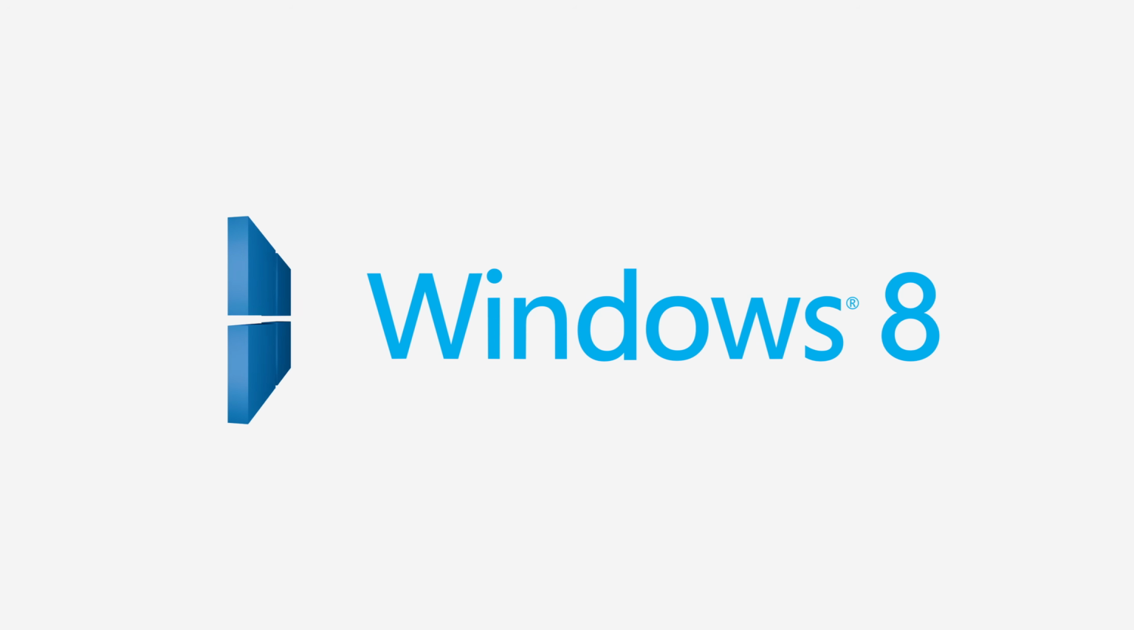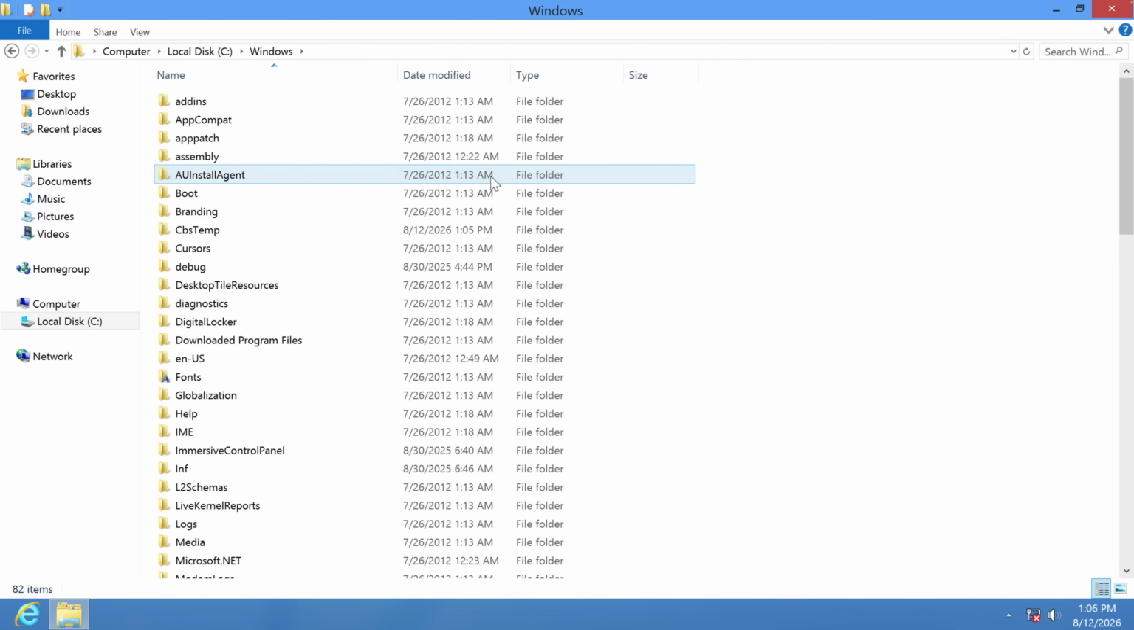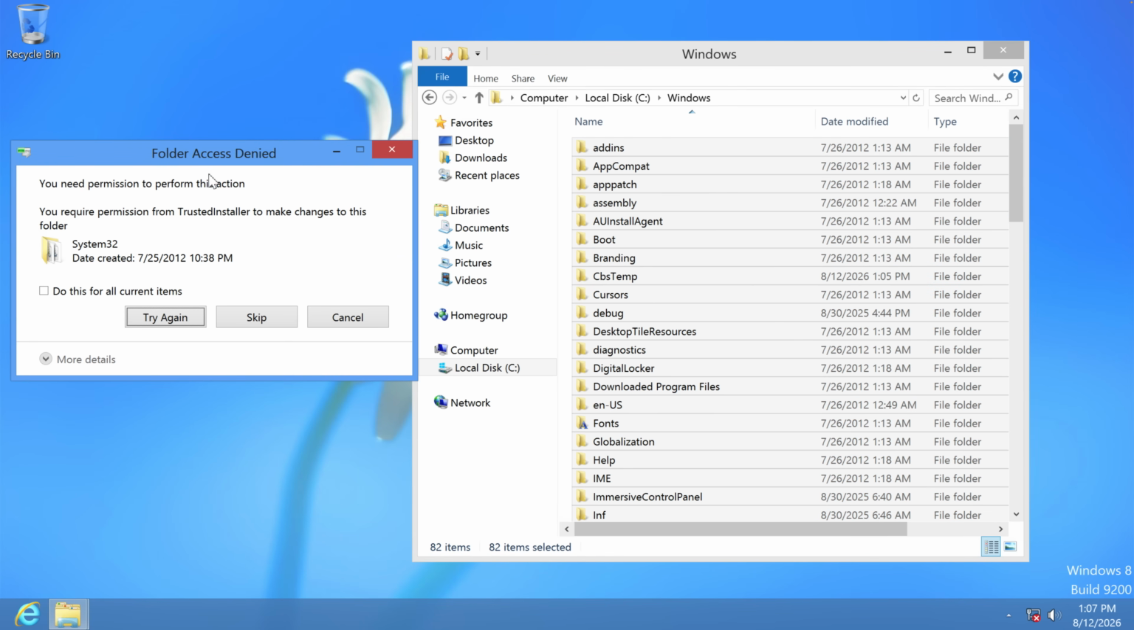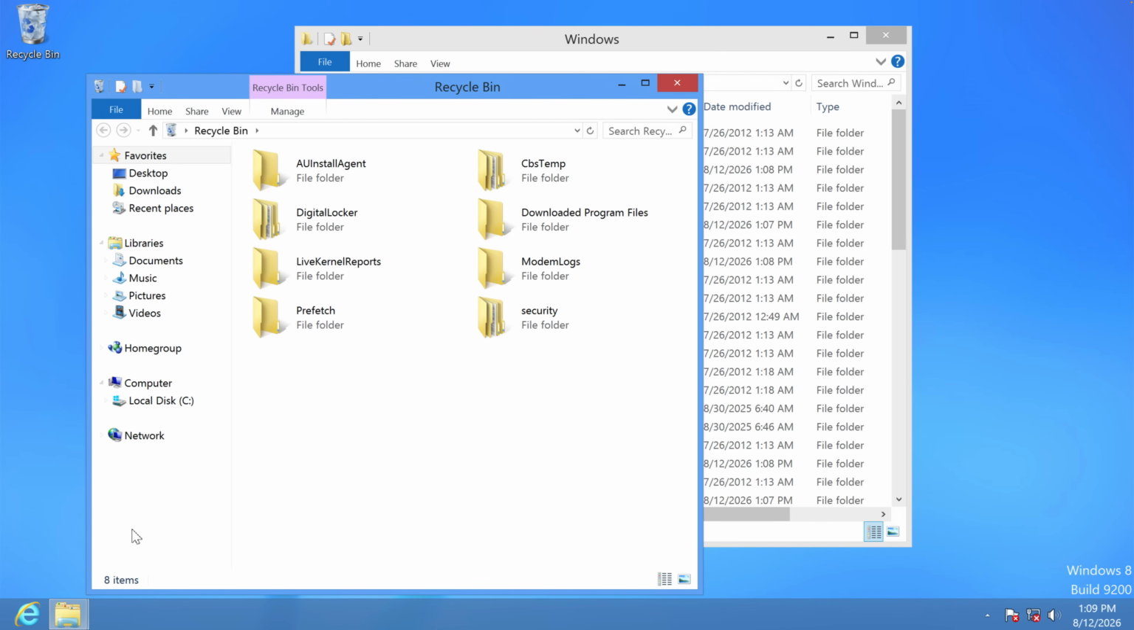Windows 8. Computer, local disk, Windows. Let's try to delete it like this. Yeah, no, it doesn't work. Then let's go inside of the Windows folder, select everything and delete. I think this one actually has more items than the previous operating systems. So I just did that and we have recycled only like 8 items.